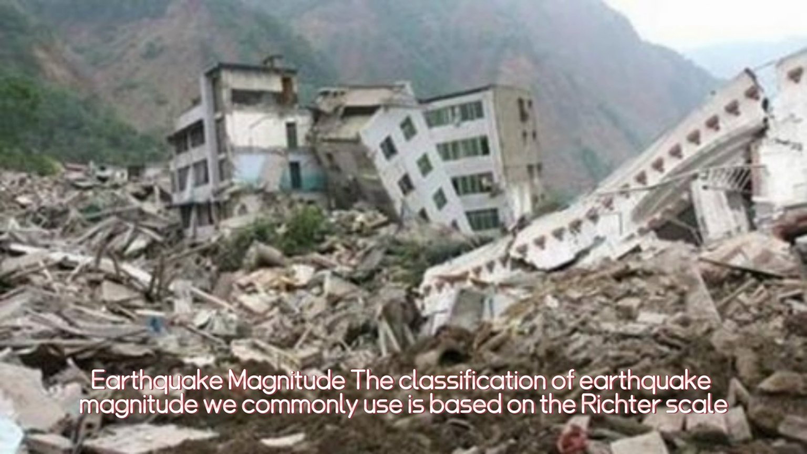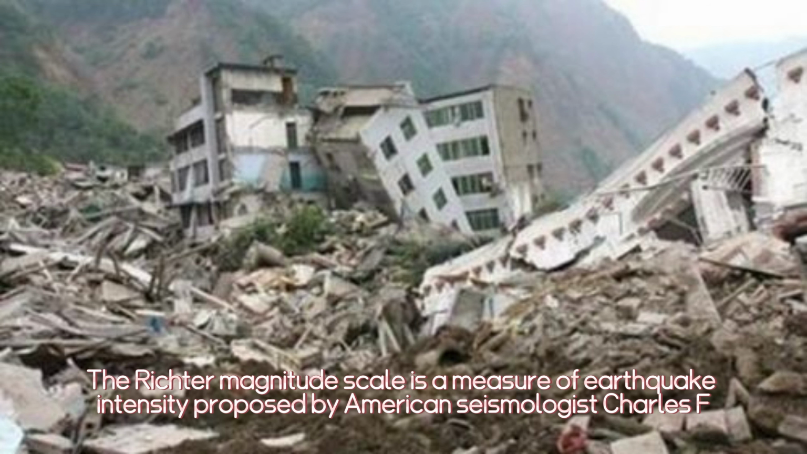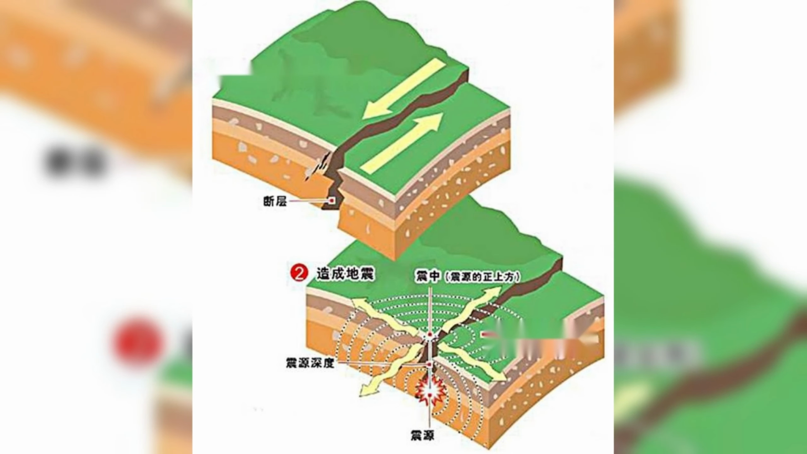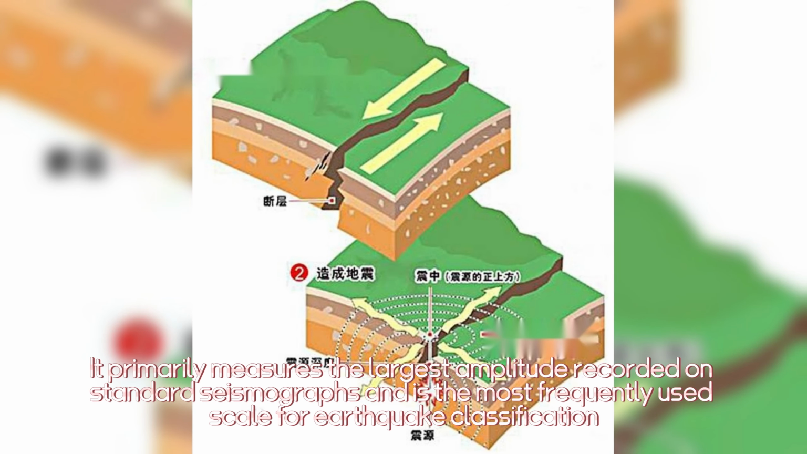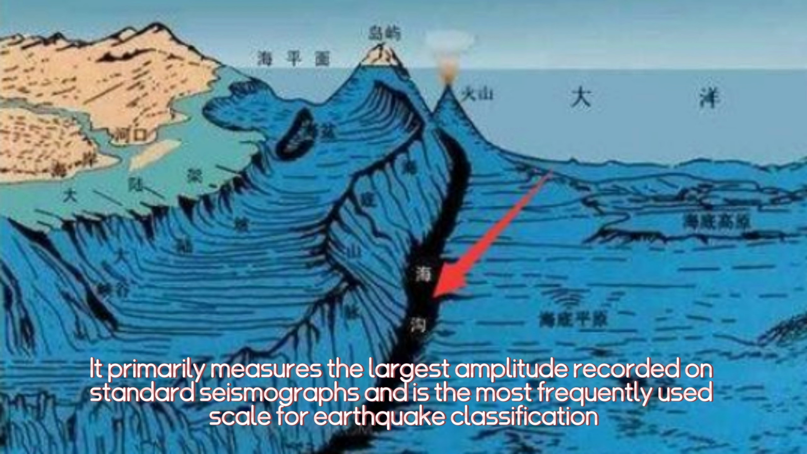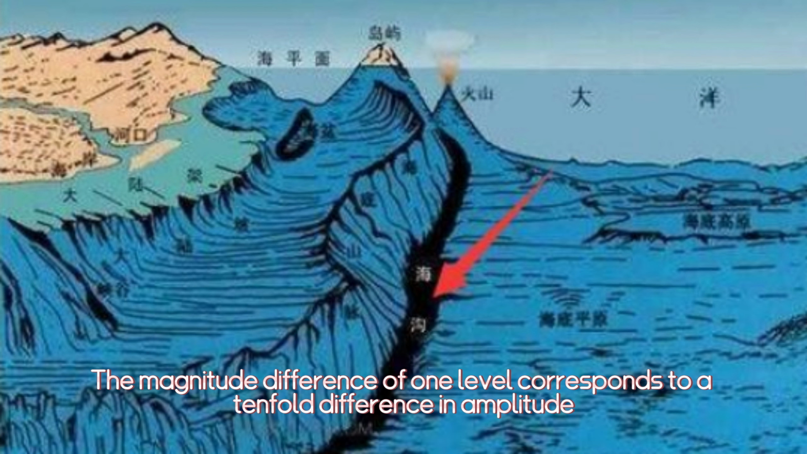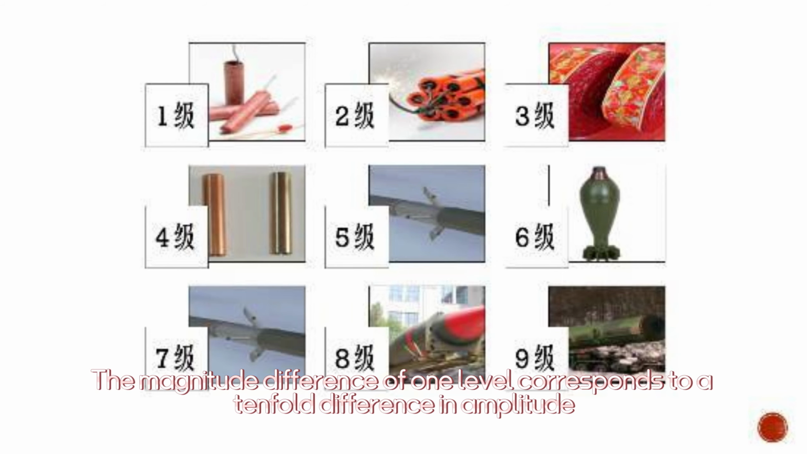Earthquake magnitude. The classification of earthquake magnitude we commonly use is based on the Richter scale. The Richter magnitude scale is a measure of earthquake intensity proposed by American seismologist Charles F. Richter in 1935. It primarily measures the largest amplitude recorded on standard seismographs and is the most frequently used scale for earthquake classification. The magnitude difference of one level corresponds to a tenfold difference in amplitude.